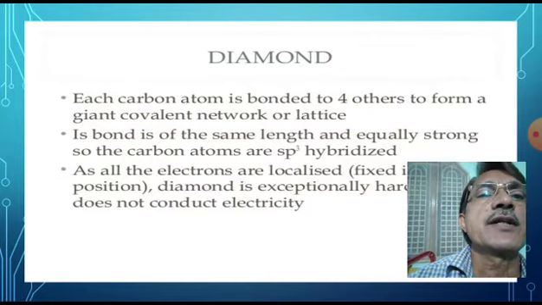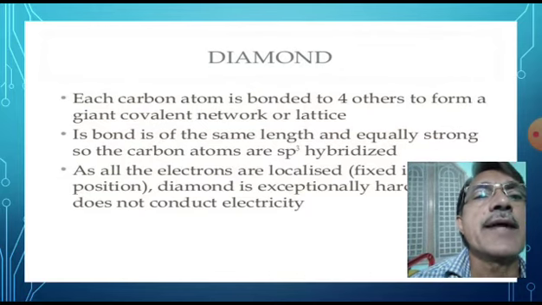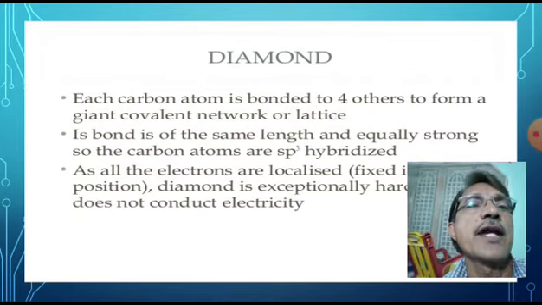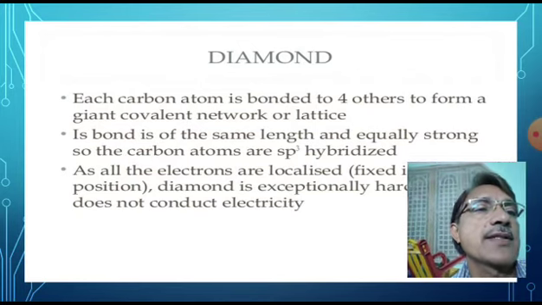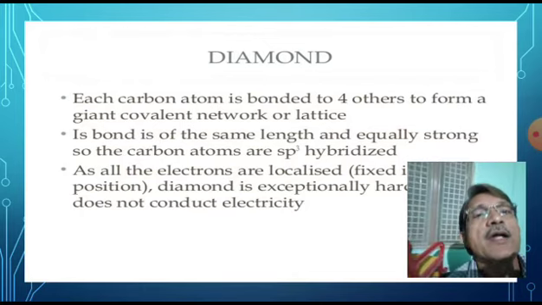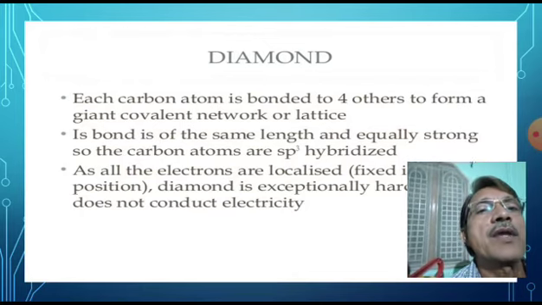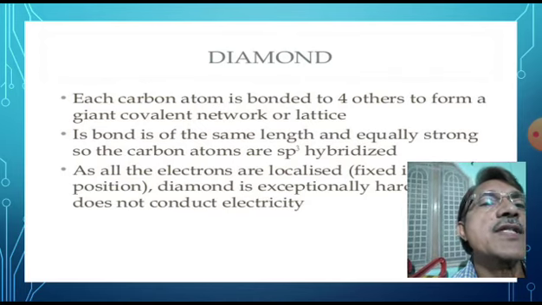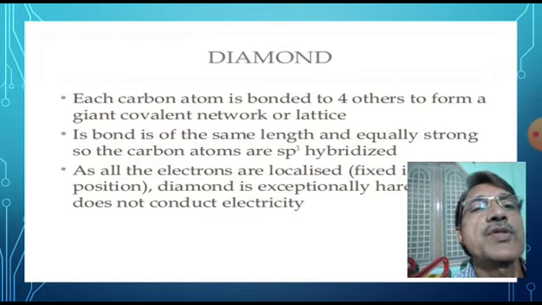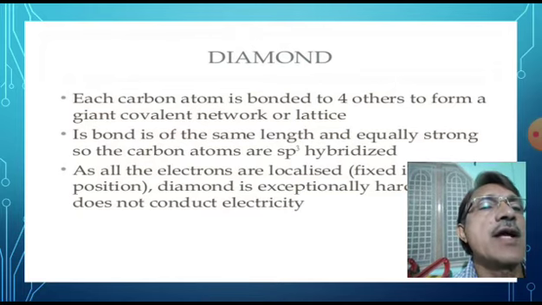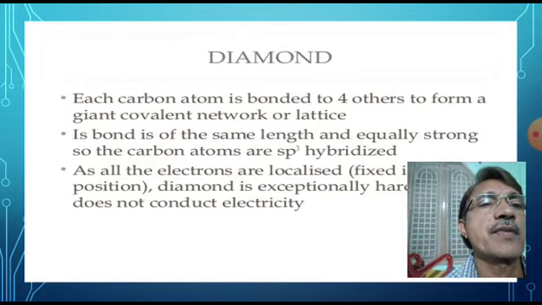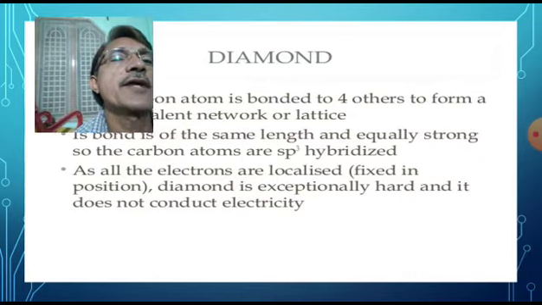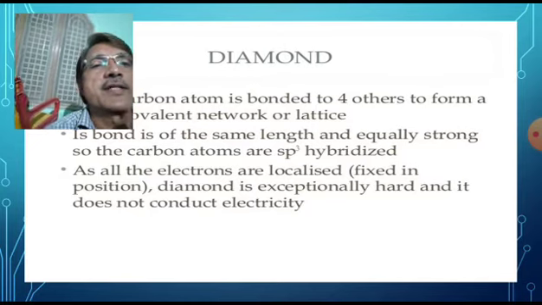Same thing is written in the next slide. Each carbon atom is bonded to four others to form a giant covalent network or lattice. The bonds are of the same length and equally strong, so the carbon atoms are sp3 hybridized, as all the four electrons are localized.